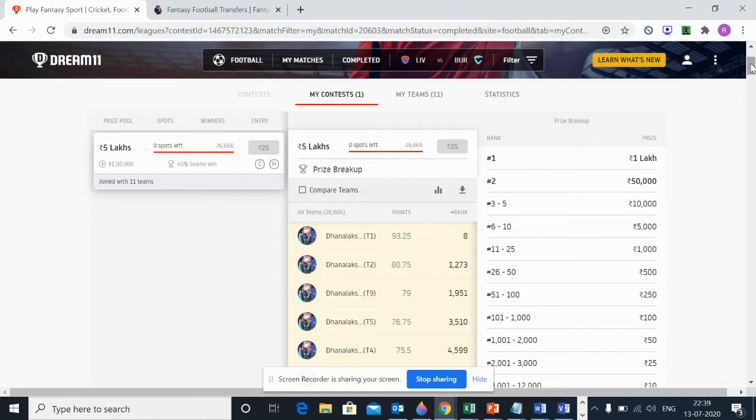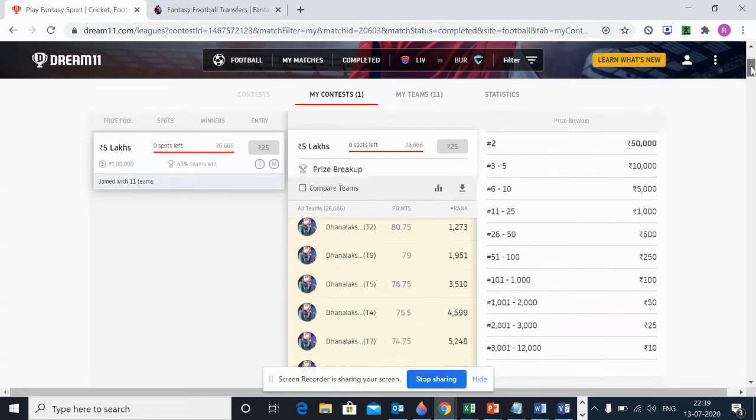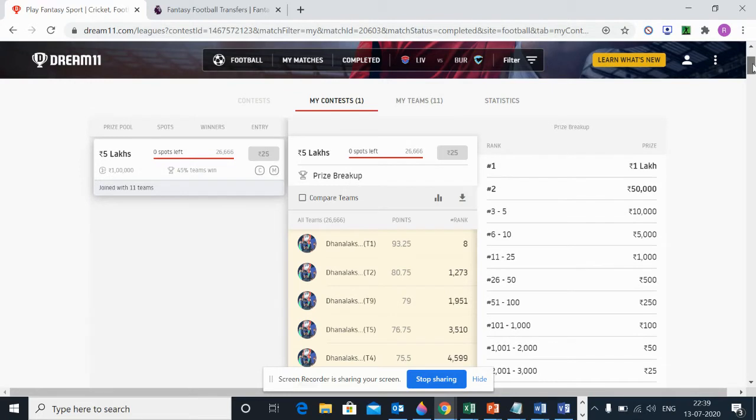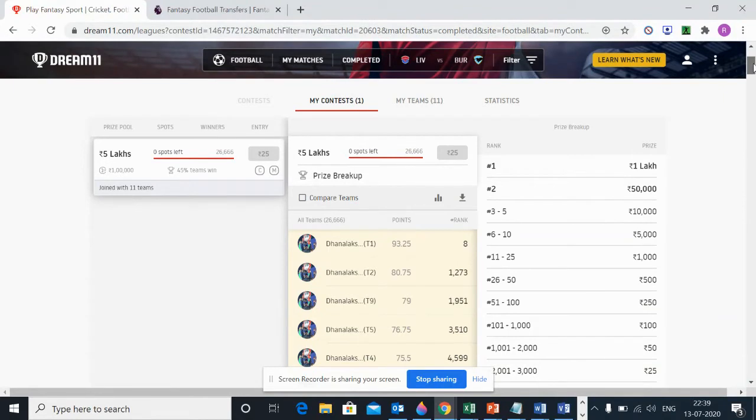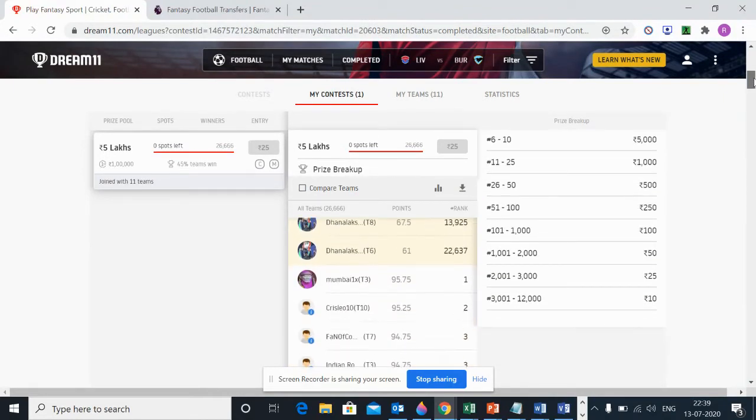And as a fan, I was pretty disappointed because I wanted that 100% home record of winning all the games at Anfield, but unfortunately, we couldn't do it. But still, with respect to Dream 11, I was pretty satisfied with my return. I was ranked 8th out of 26,000 odd participants, and I completed with 93.25 points. And if you look at the winner, he had scored 95.75.